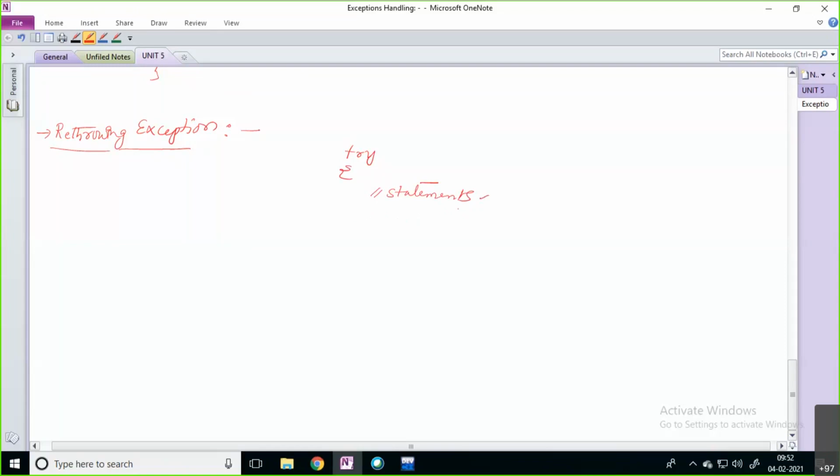If the exception is raised, you simply write the throw keyword and raise that exception. For example, here I'm just raising some integer type or character type. This is a character, right? Single quote means character. That is going to throw the exception. That exception you handle by using a catch block.